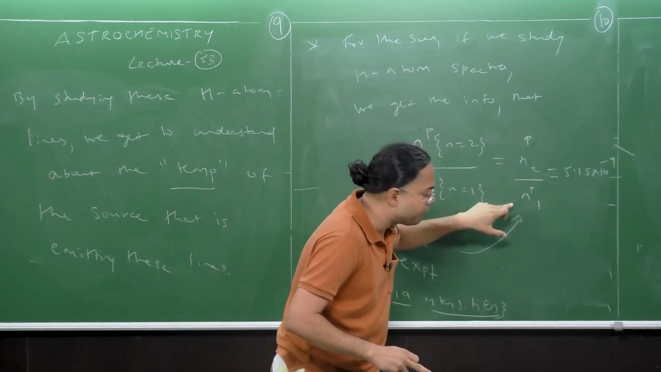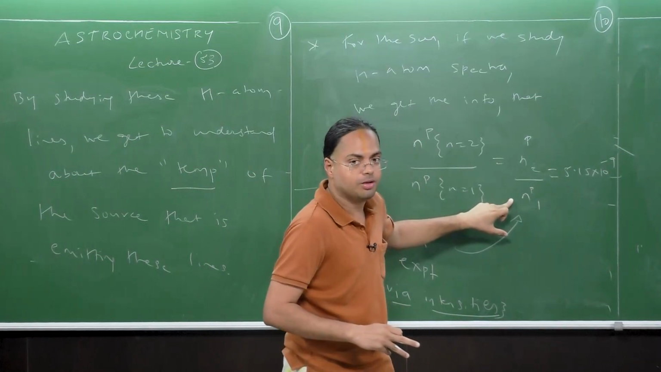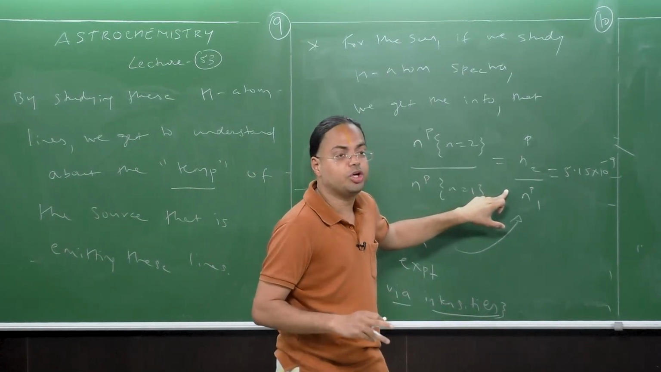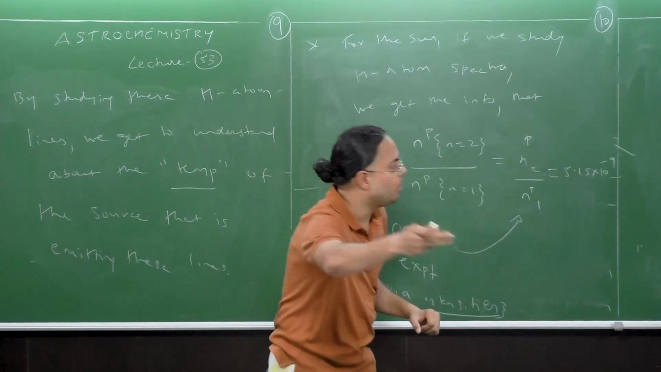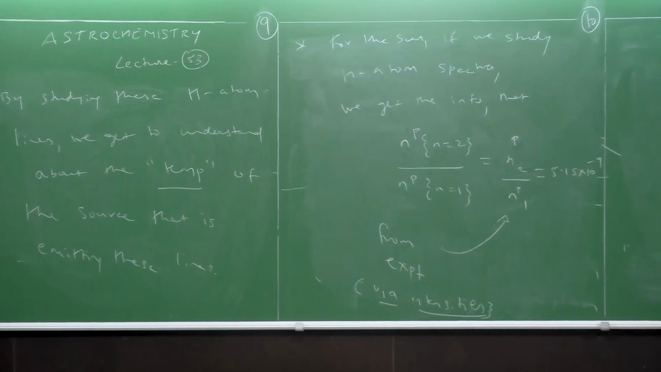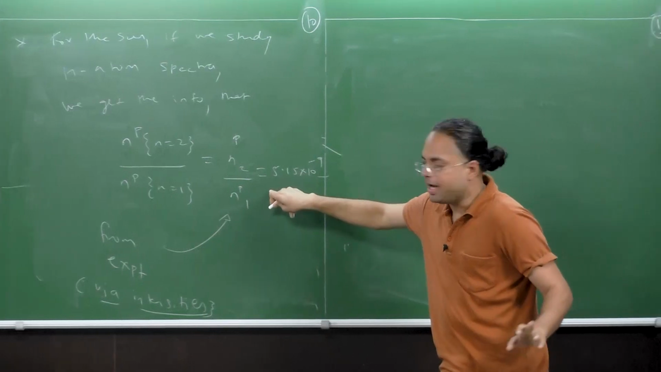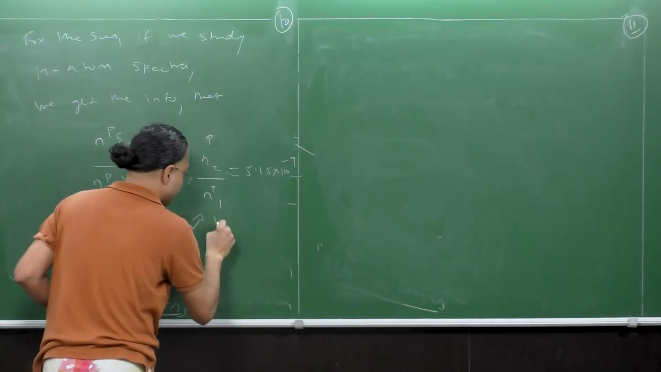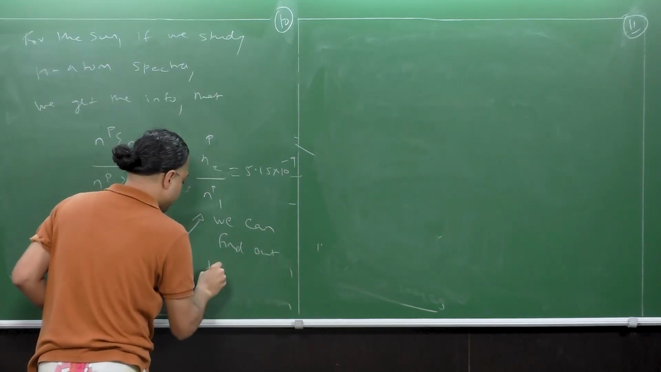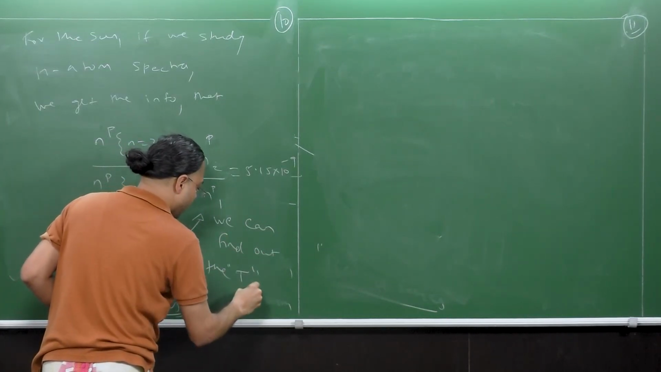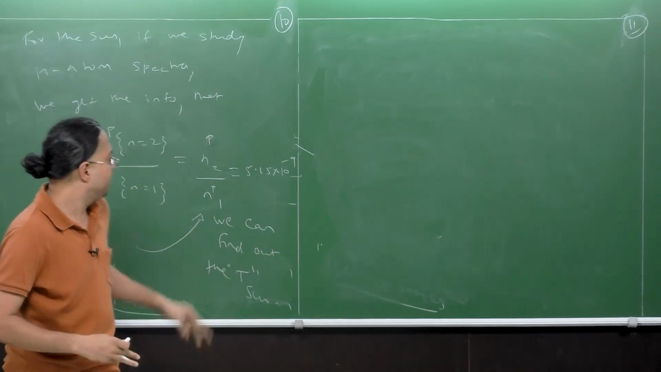So from the sun, predominantly the emission takes place from the N equal to 1 level. But nonetheless, this ratio is going to be very important for us to determine the temperature of the sun. Let us see how. I'm going to call this page number 11. So given this ratio, we can find out the temperature of the sun. When I say the temperature, I'm talking about the surface temperature. Let us see how.